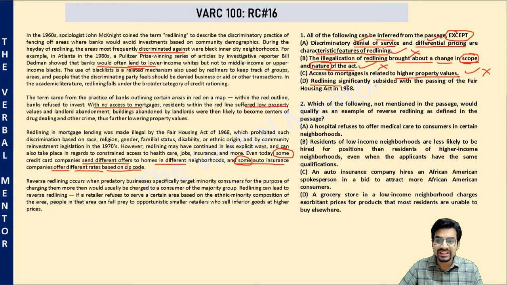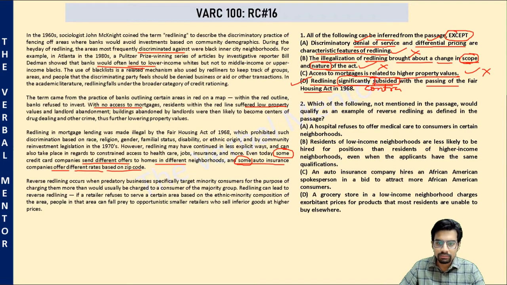Redlining significantly subsided with the passing of Housing Act. Significantly subsided would mean it significantly reduced. It is contrary to what the passage says. It is still practiced in subtle ways. The nature of redlining changed. It is now not overtly practiced, but it is still practiced in subtle ways. So it did not significantly subside. In fact, option D is something we cannot infer from the passage.